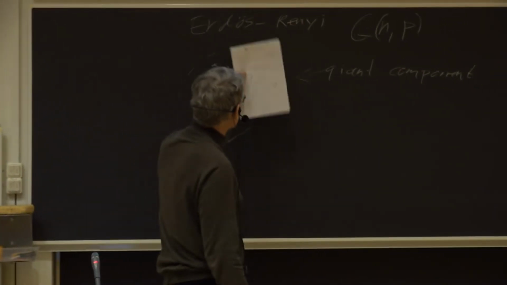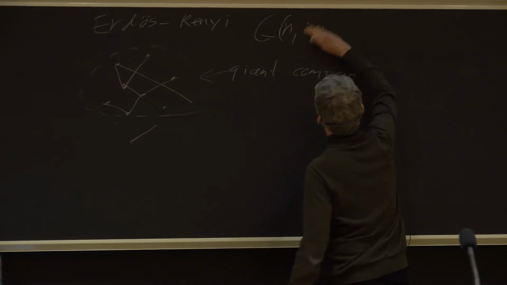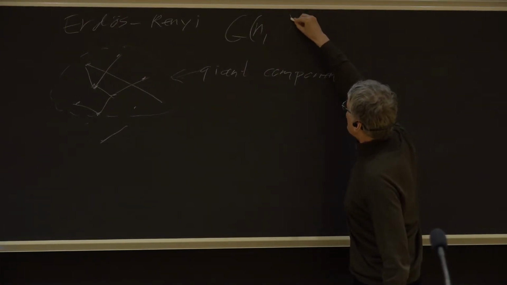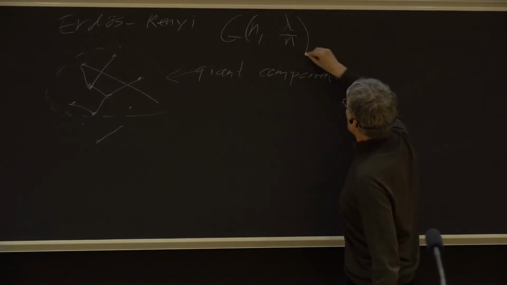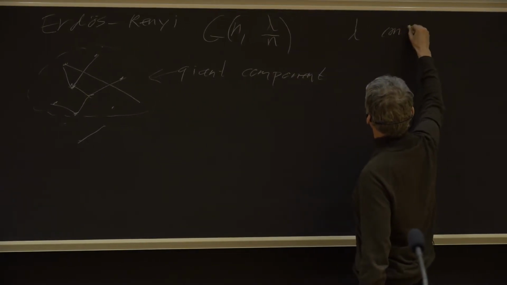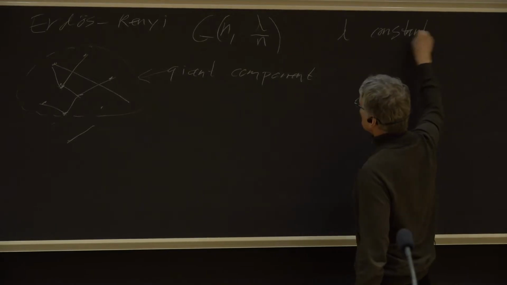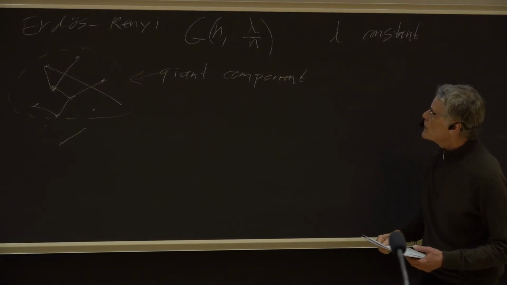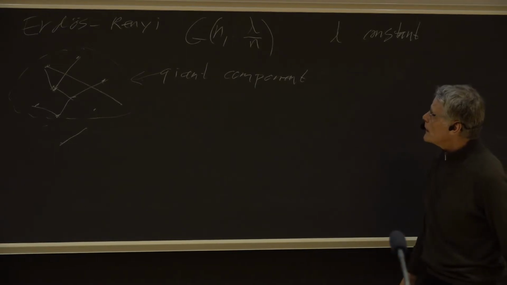To be more precise, what they showed was this. We scale, as n goes to infinity, the probability. We take some constant lambda, and the probability is lambda over n. That turns out to be the right scaling for this to be very interesting.